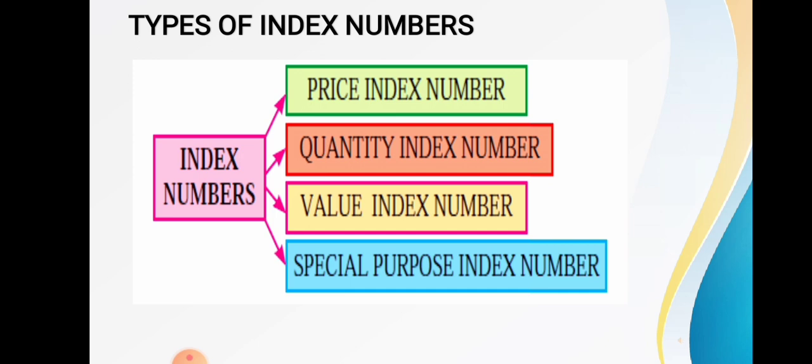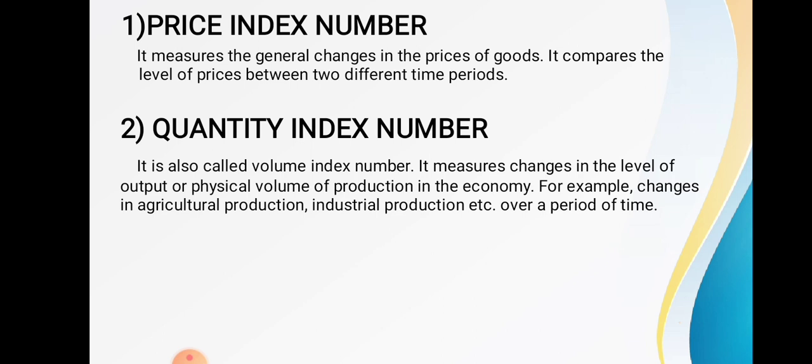Now we will do each of them in detail. Let us start with the types of index number. The first type of index number is price index number.